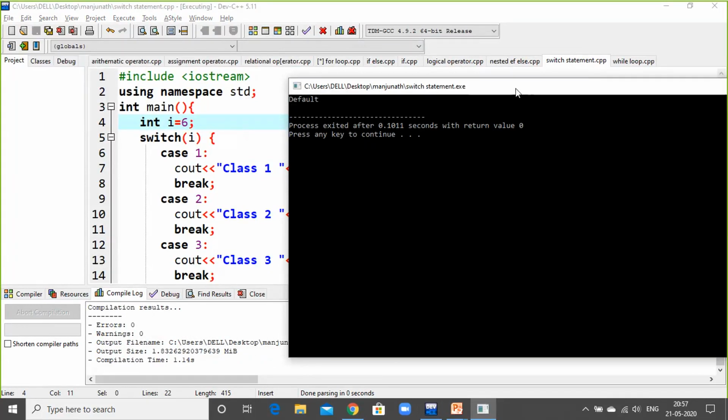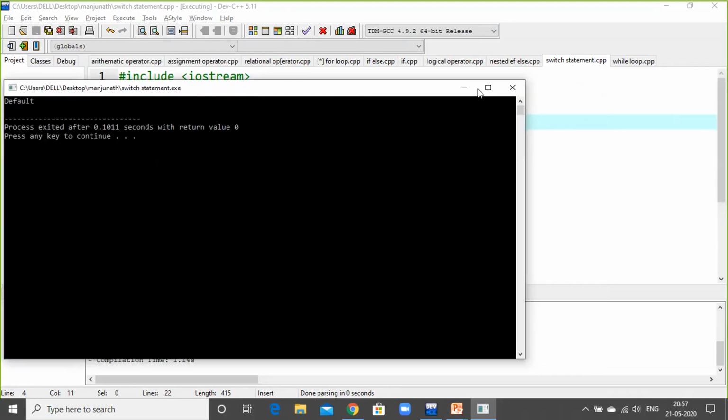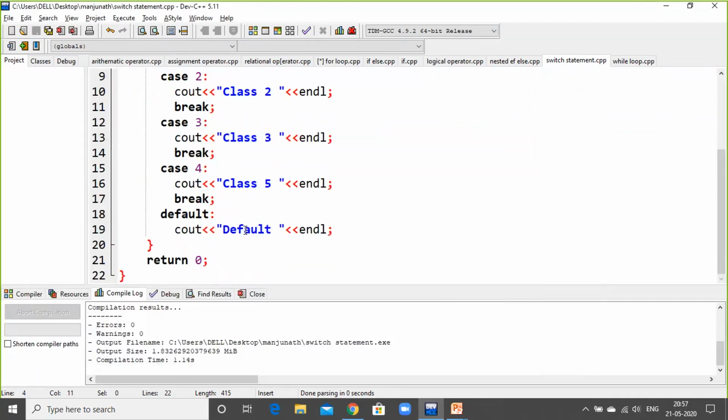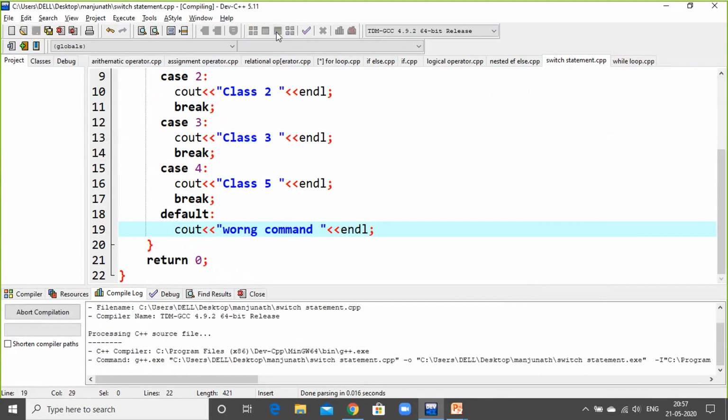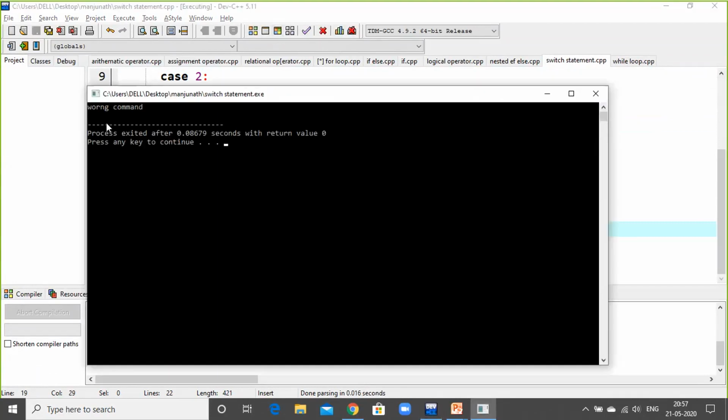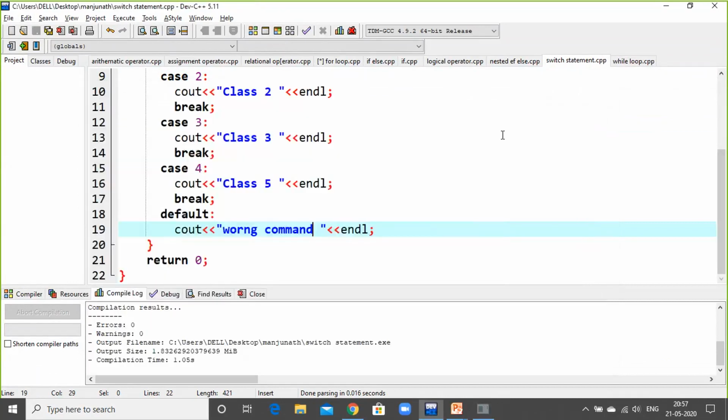What has happened? Now I'll close this and I'll write it here, default. Instead of default here, I'll write wrong command. Now again I'll compile this program and the output shows wrong command. So apart from the case conditions, the condition is not satisfying.